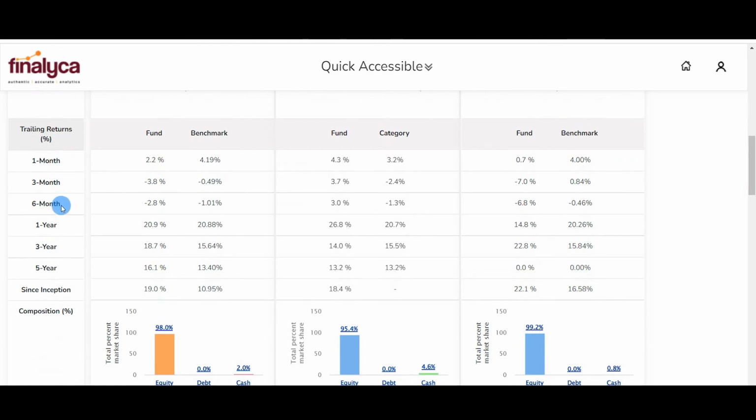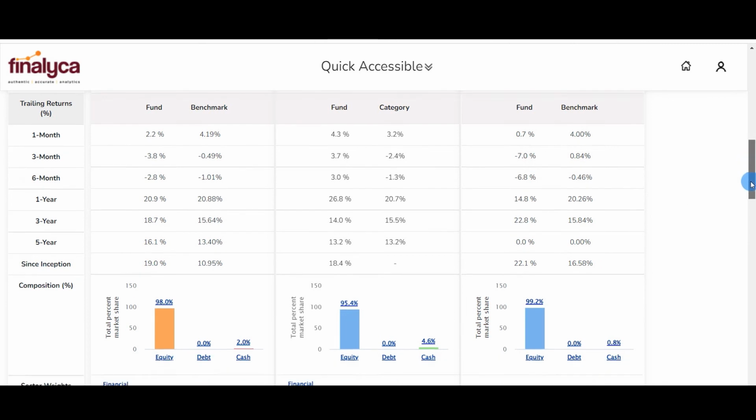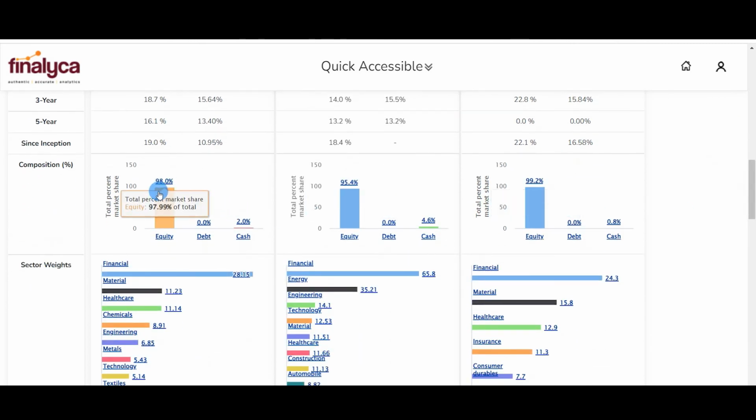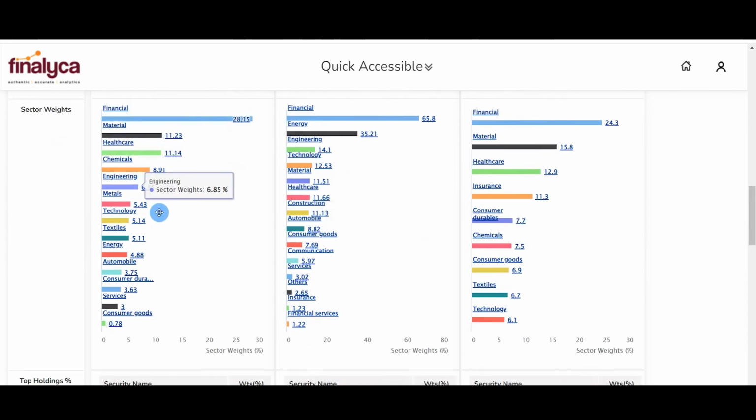As we go down, we can see the trailing returns for different periods, which is 1 month, 3 months, 6 months, 1 year, 3 year, 5 year, and since inception. Not only that, we also give the benchmark returns out here, or the category returns as defined by mutual funds, from which you could find out the outperformance or underperformance, if any. Thereafter, the composition in terms of the equity, debt and cash.